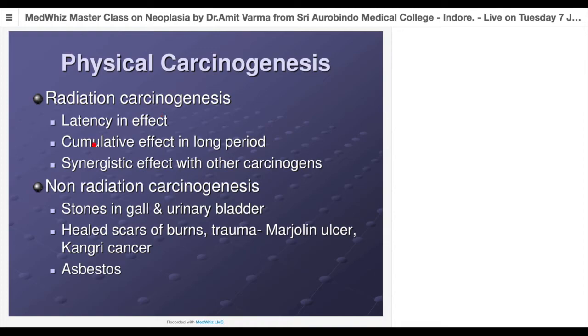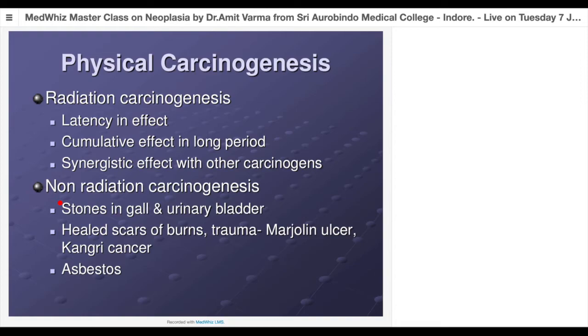After chemical carcinogenesis, next is physical carcinogenesis. This is the last part of today's lecture. When you say physical carcinogenesis, it is divided into two broad categories: radiations and non-radiations. In non-radiation, the concept is very simple. There's a chronic irritation of the tissue which compels the tissue to proliferate n number of times.